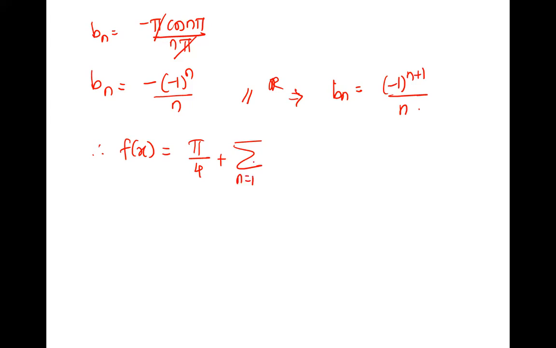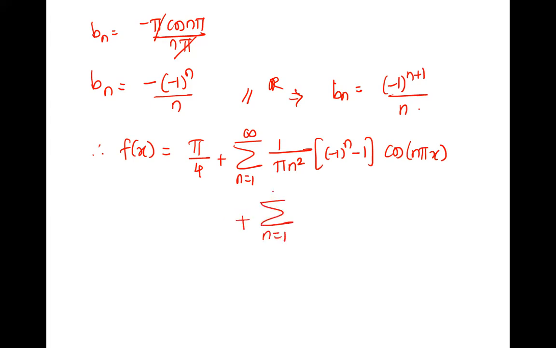Okay. So it is summation an. What is an? 1 upon pi n square into minus 1 raised to n minus 1 into cos n pi x by l. But l is 1, so it is cos n pi x, plus summation gets separate. If you want, you can write like this: summation bn is minus 1 raised to n plus 1. You can write this or this, whatever you want. So bn into sine n pi x by l, l is 1, is the required Fourier series. Done.